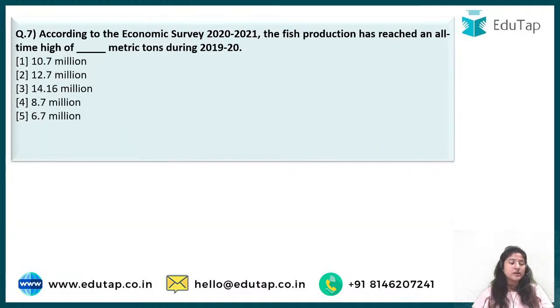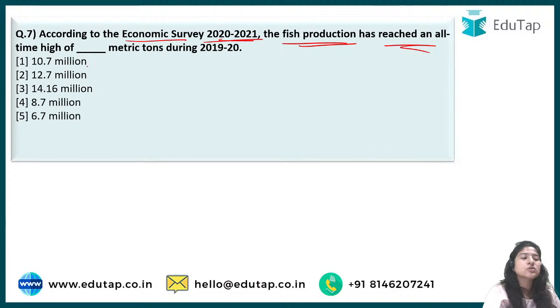Now we'll come to question number 7, which says, according to Economic Survey 2020-2021, and again, we are first covering all the economic survey questions, the fish production has reached an all-time high of dash metric tons during 2019-20. So according to the economic survey, you have to tell me how much fish production we achieved in 2019-20. Comment down fast.